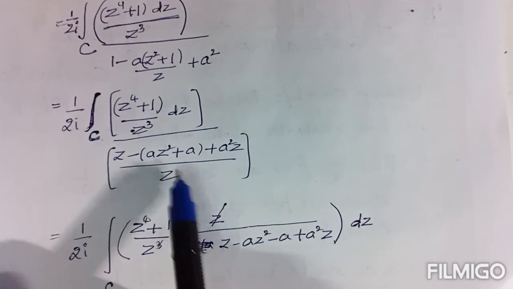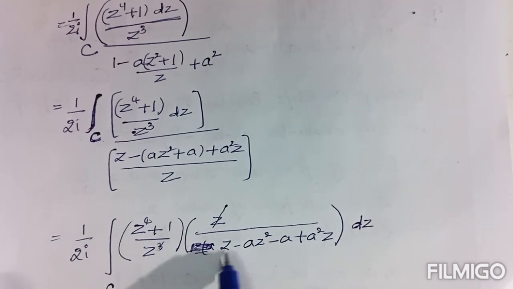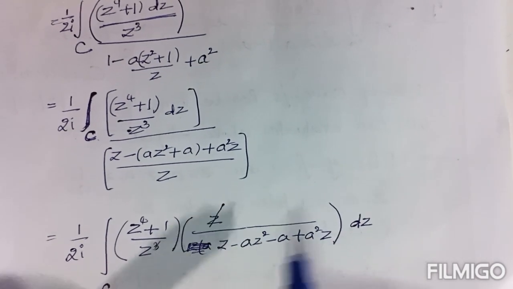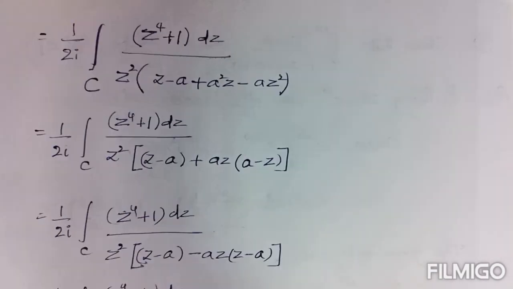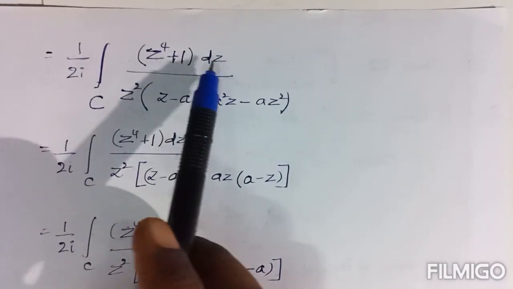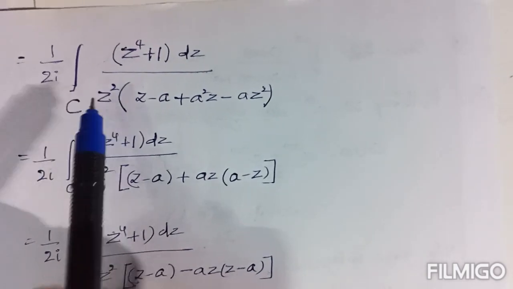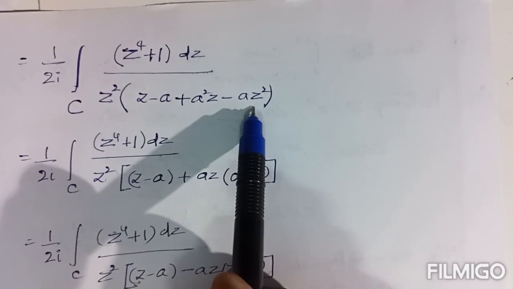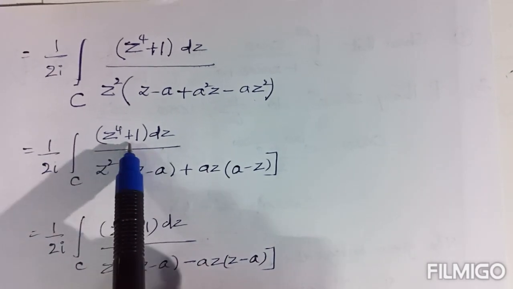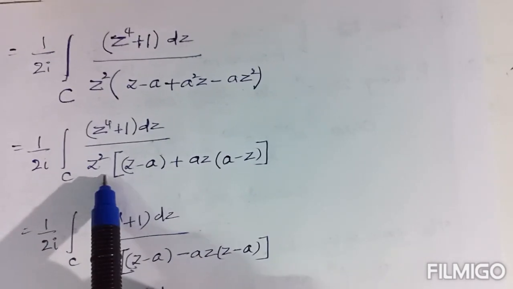Now it will be changed as z by z minus a, z square minus a plus a square z into dz. The continuation of this one is 1 by 2i integral over c z power 4 plus 1 dz by z square, with the denominator as it is.